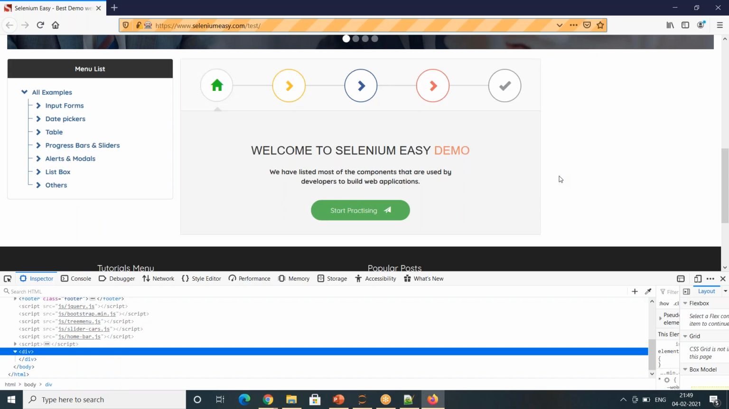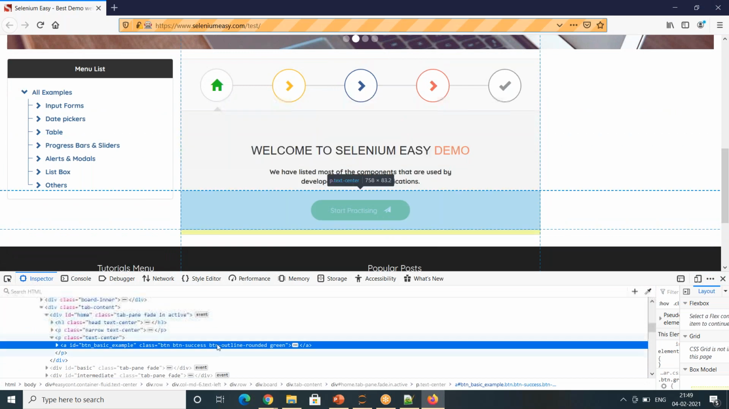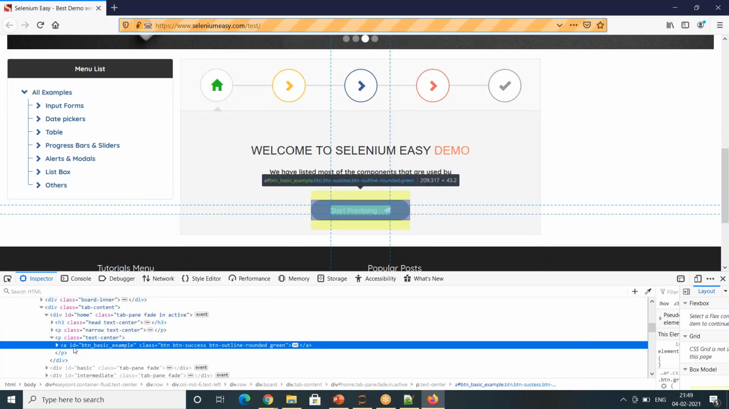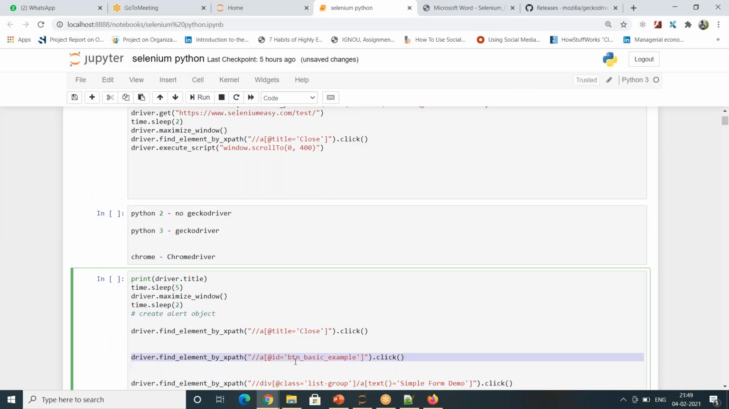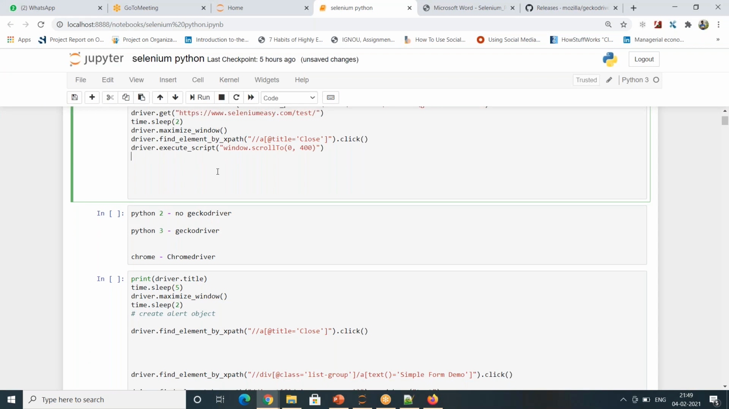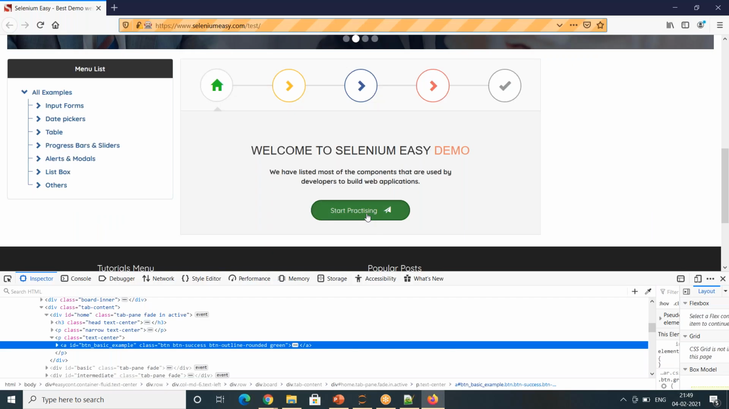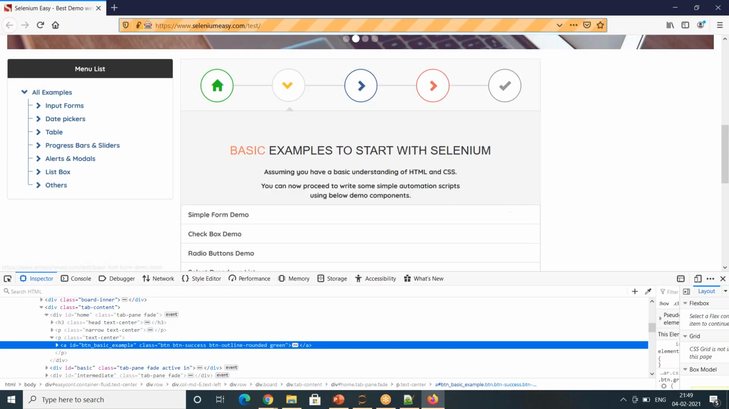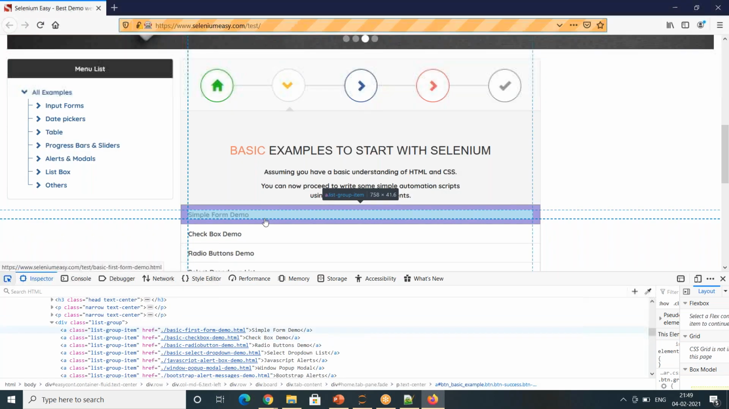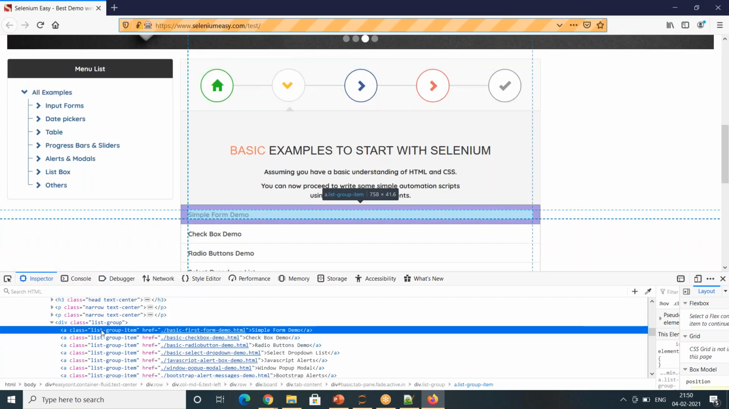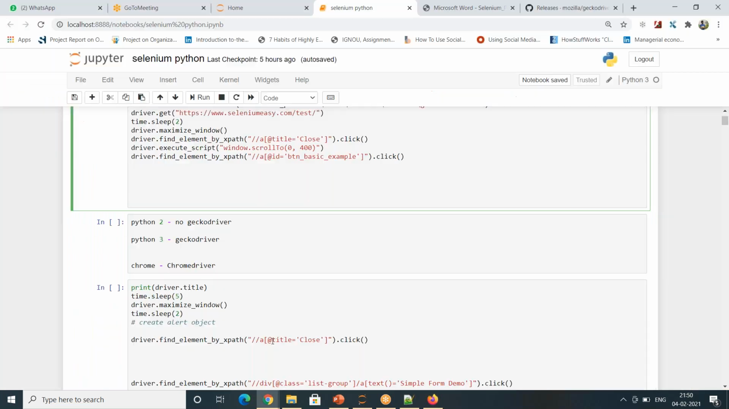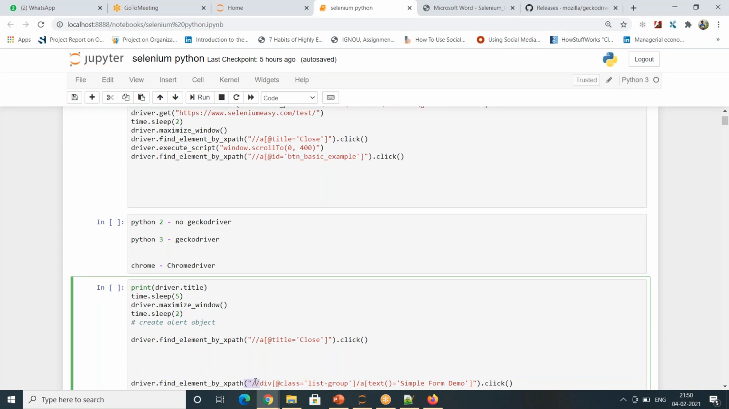And then once I scroll down, I have to click on this button. Again, I have to inspect the element, take this element, and then within this element, what am I having? ID is equal to button basic example. So I have to write that XPath again. So I'm giving driver dot find element by button basic example. Once I click on it, my motive was to click on this simple form. So I will check the XPath again. See here, this has class list group item or else text simple form demo. So simple again, I have to take this.